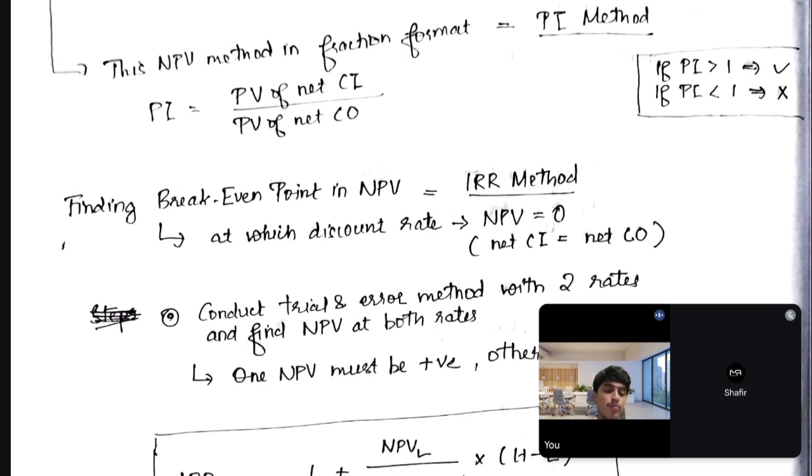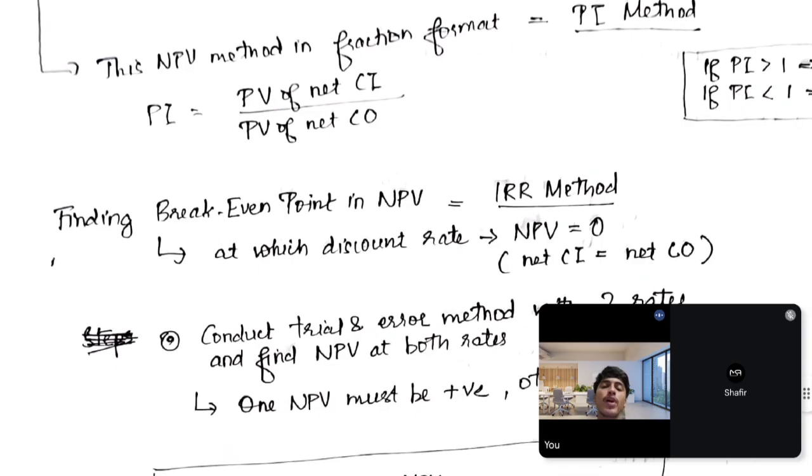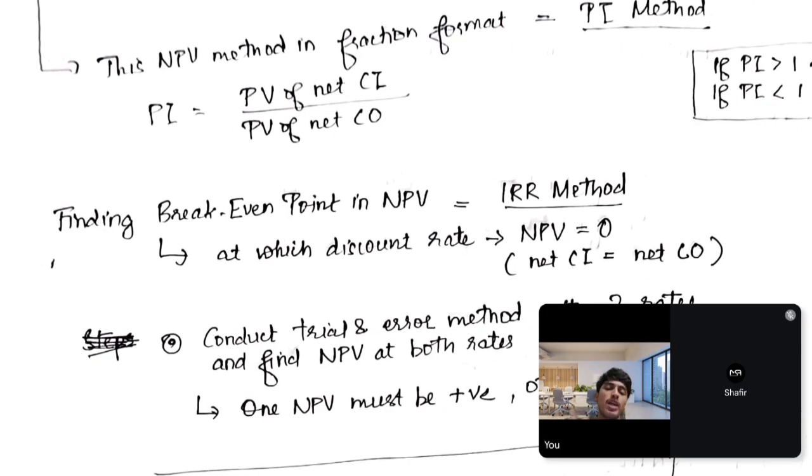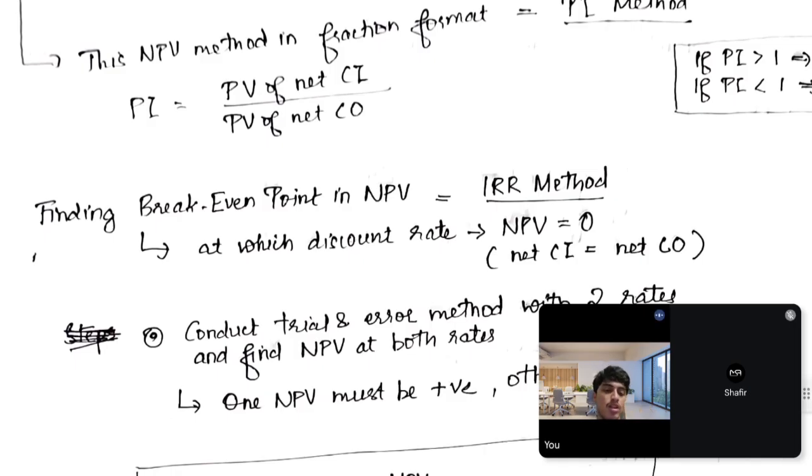So that is the break-even point. Break-even point, there is no profit, no loss. So if we find the break-even point approach in NPV, that is the IRR method. In the IRR method, you have to find such a discount rate at which the NPV is 0. Like we have done this in marginal costing: at what point of sales, how much sales should I conduct, or how many units should I sell, so that I attain the break-even point.